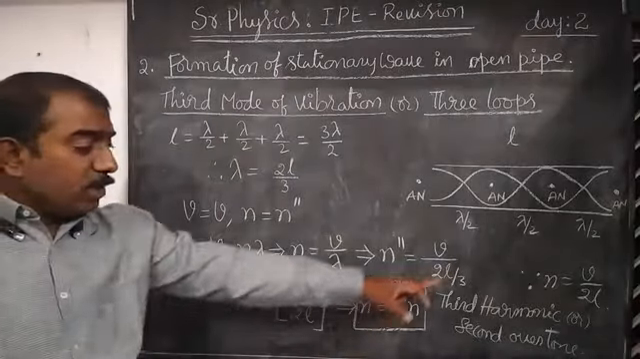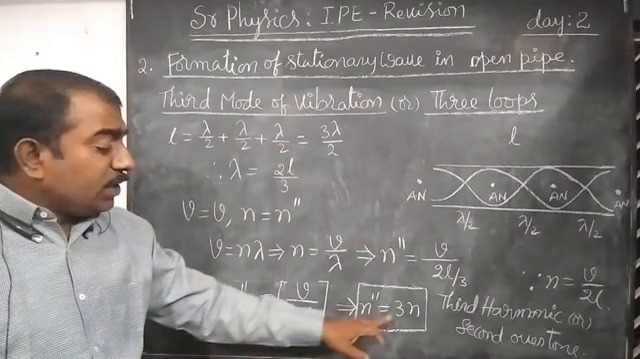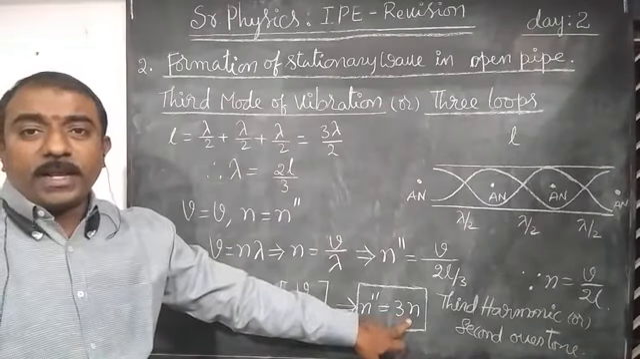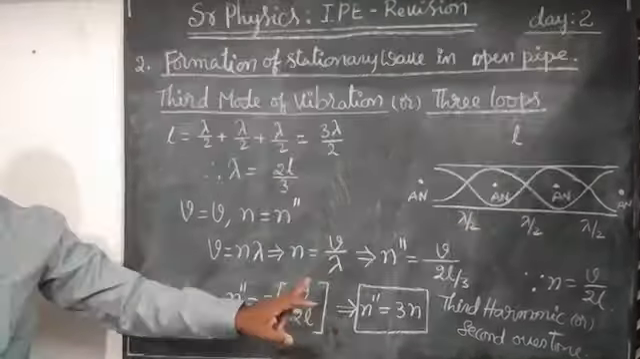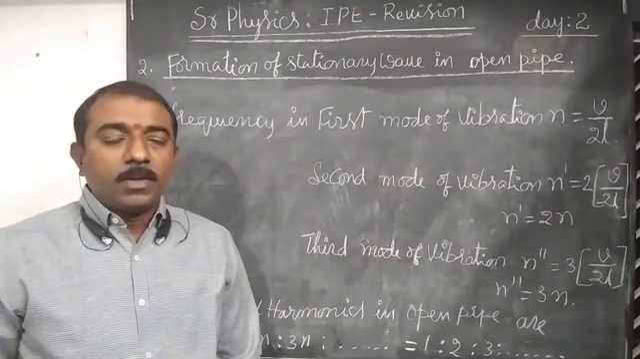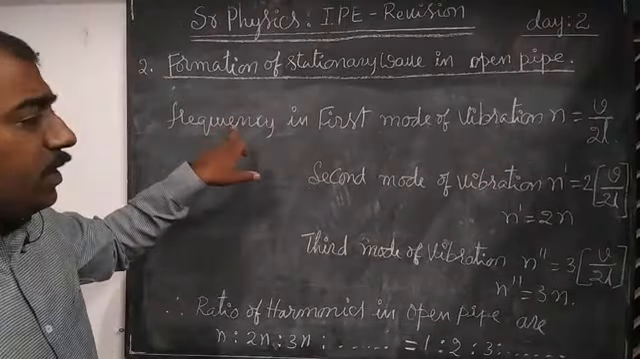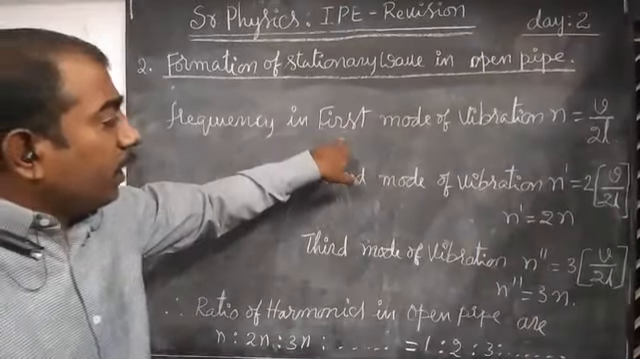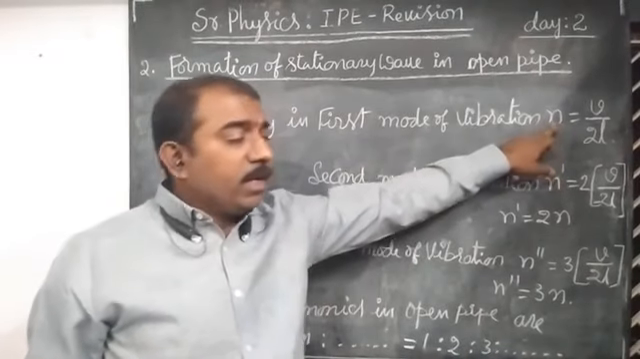V by 2L equals the fundamental frequency n. So n double dash is equals to 3 into n. This is the third harmonic or second overtone. At last, let us conclude. Frequency in first mode of vibration will be n is equals to v by 2L.